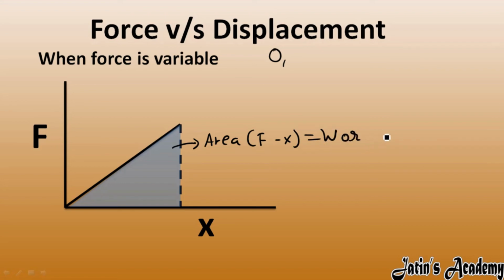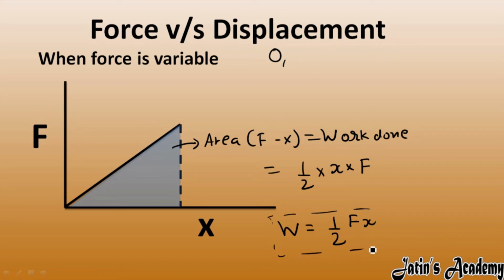Now, when force is variable, the area is 1/2 base times height. The base is displacement and the height is force. So work done when force is variable is 1/2 F into X. This is the formula of work done when force is variable.